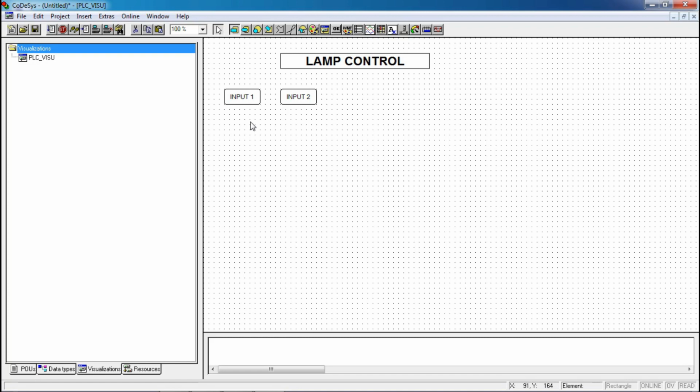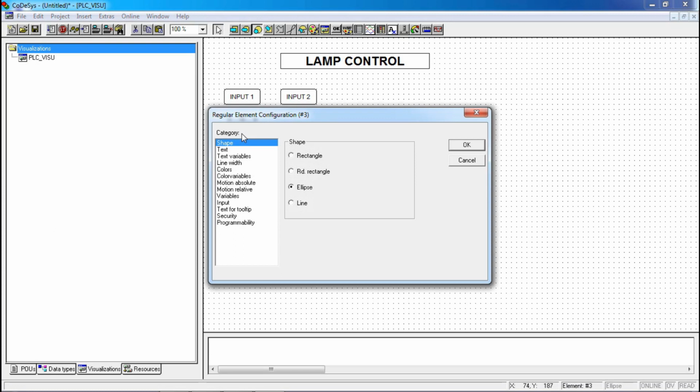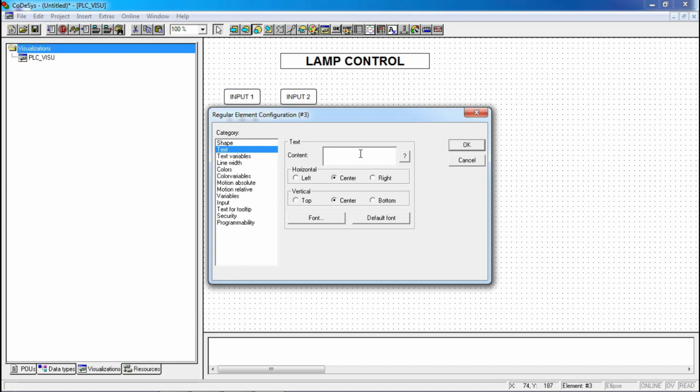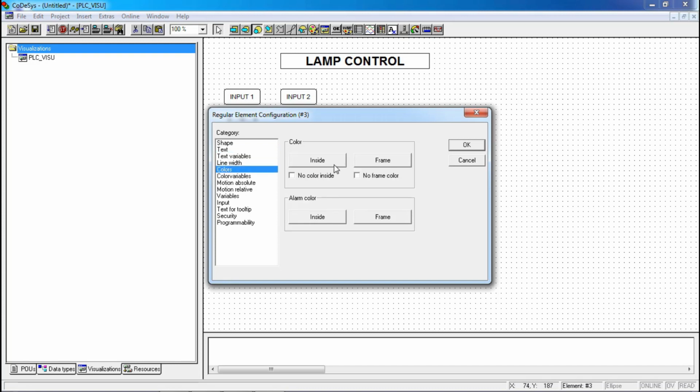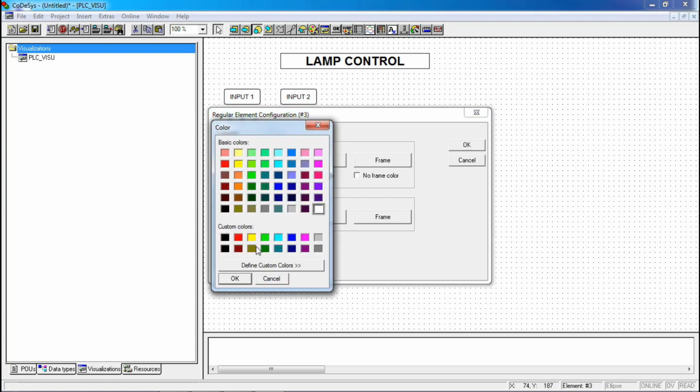Now we will take a circle for visualization. This will be my output 1. Double click on this and give text to this element as output 1 OP1, and go into the color property. By default it will be white.